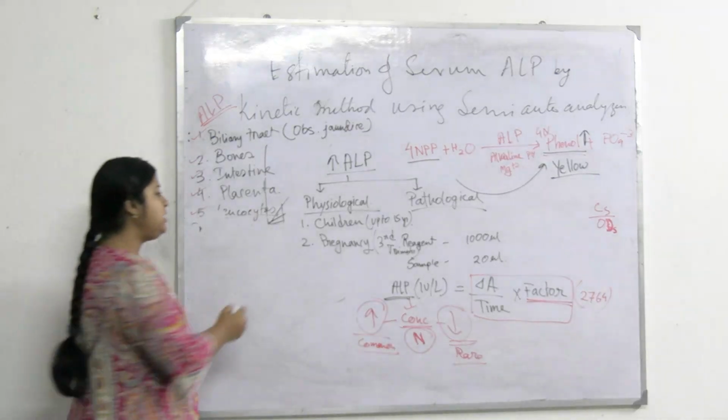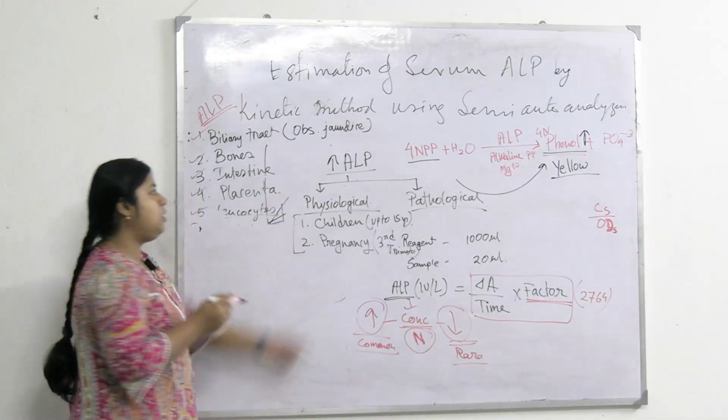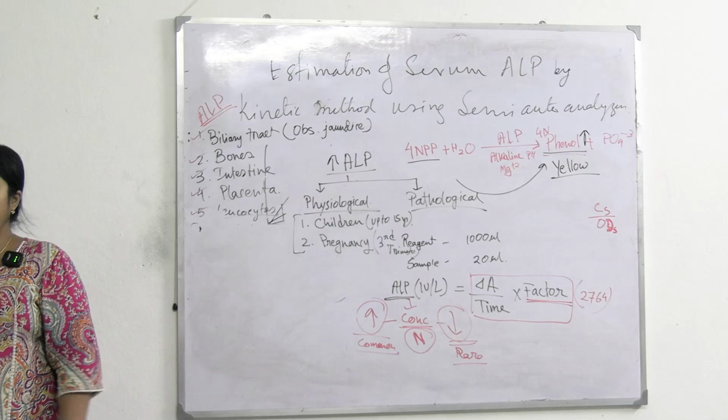Okay. So these two are physiological causes of high ALP: growing children and pregnant women.